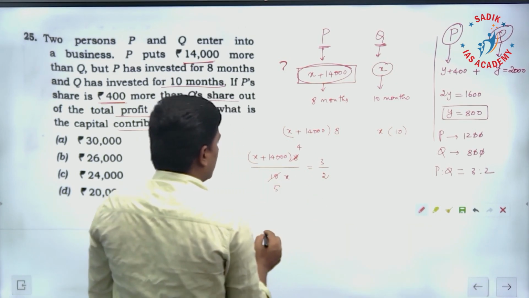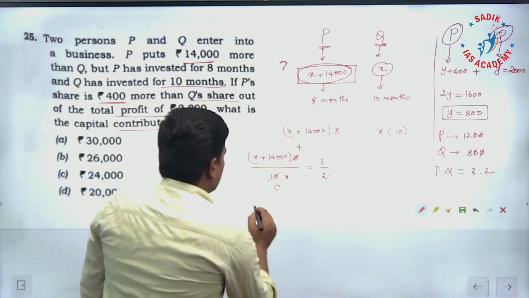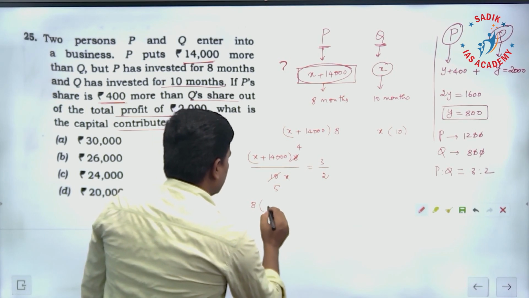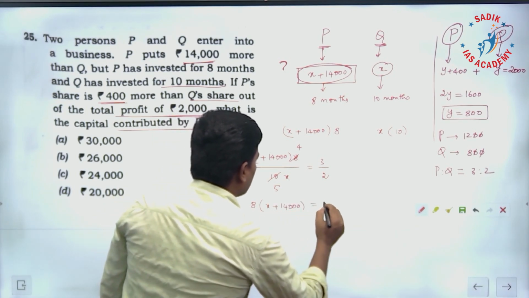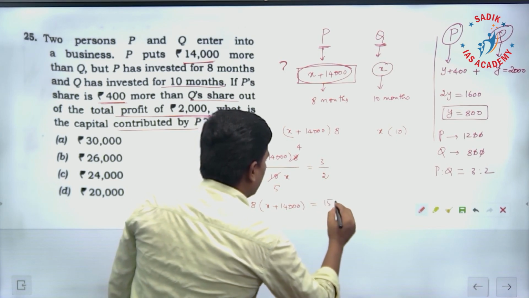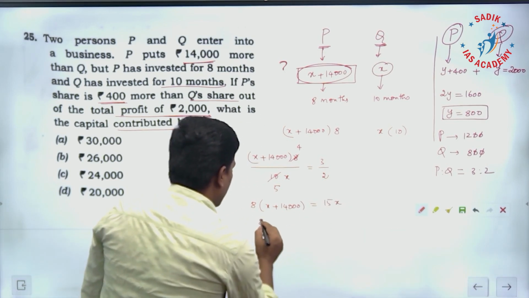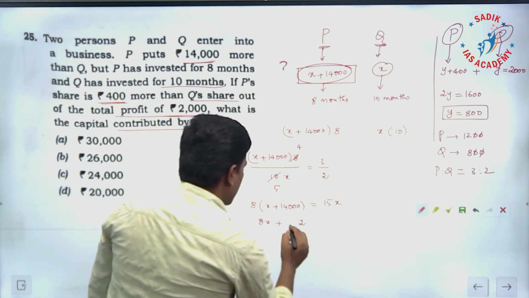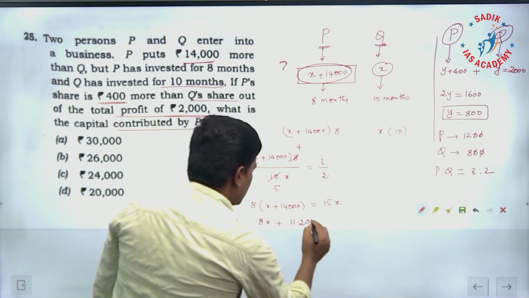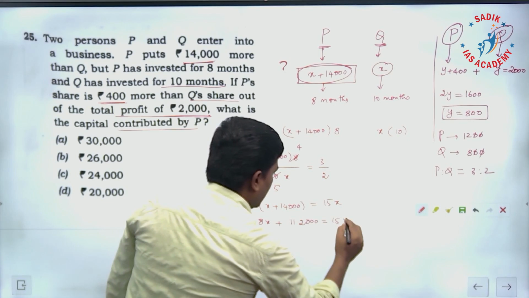Just cross multiply, and that is 8 into X plus 14,000, which is equal to 15X. So it is 8X plus 112,000, equal to 15X.